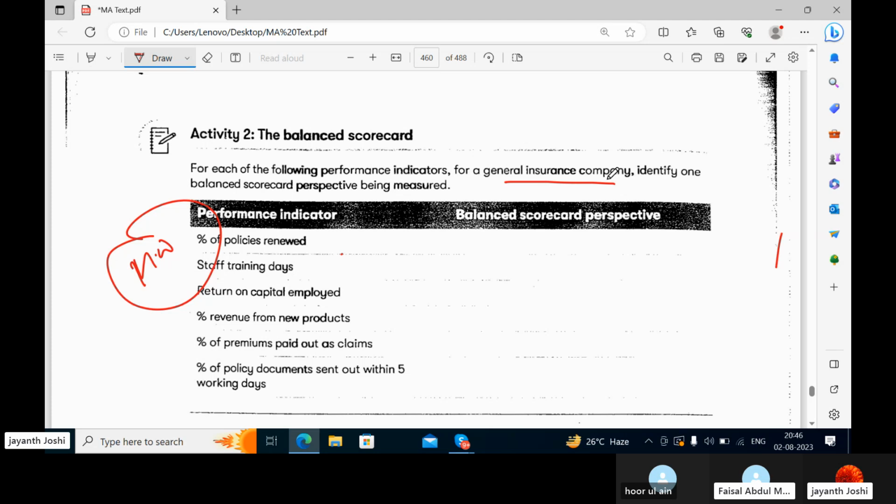So you have to look at the performance indicators from the perspective of a general insurance company, and all four areas should be balanced.